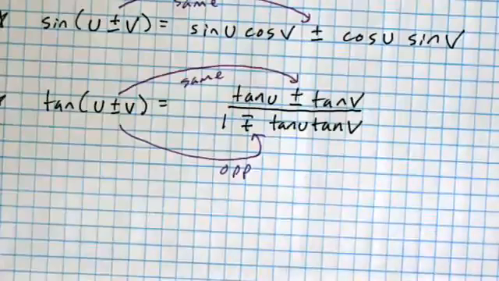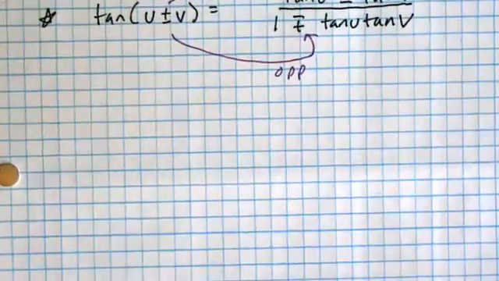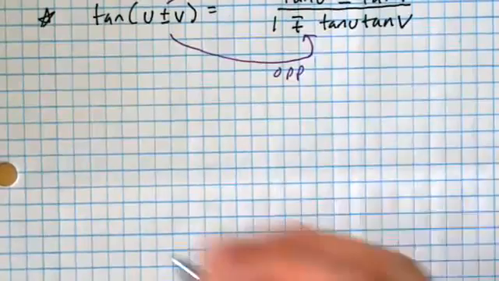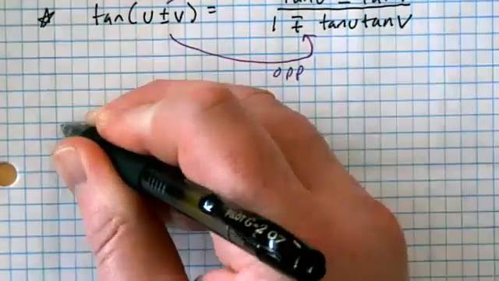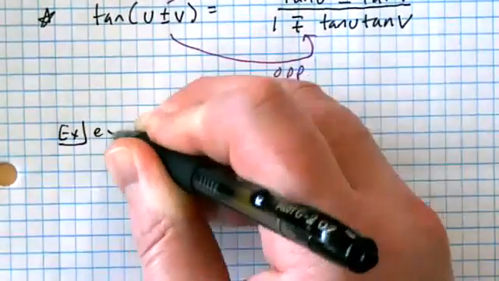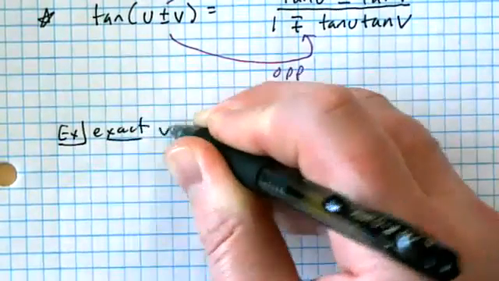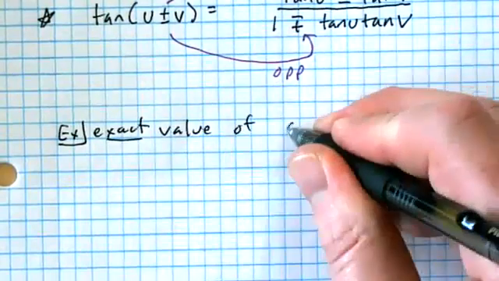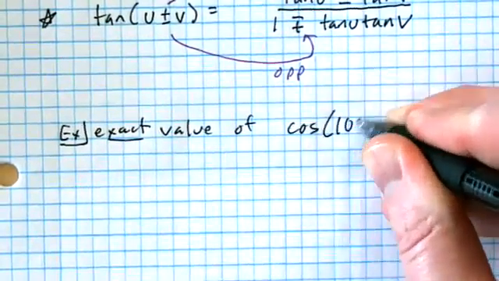Let's go ahead and do some problems here then. So what sum and difference formulas allow us to do is get exact answers for some other angles that are not on that unit circle. So we're going to start by finding the exact value of the cosine of 105 degrees.